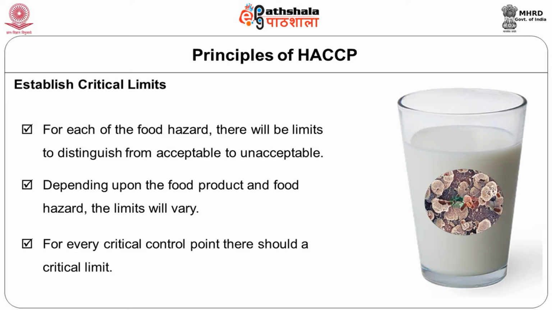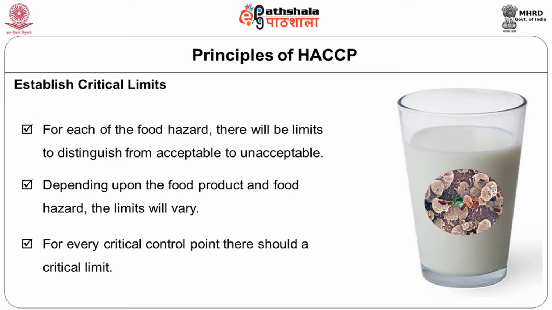Supposing, for example, I will try to give you DDT, 0.1 microgram per gram or per ml, if you assume that as the critical limit. So anything more than that is not acceptable, anything less than that is accepted. So you try to see whether your milk is able to meet that criterion. That is the limit. These limits can vary from food to food. I am giving an example for milk, but it can be different for different products.